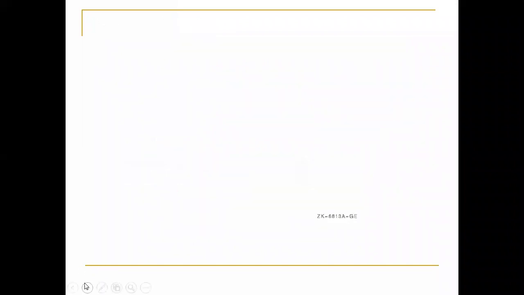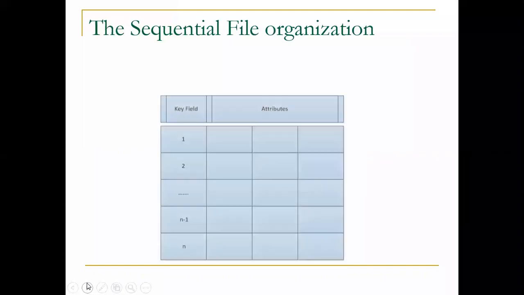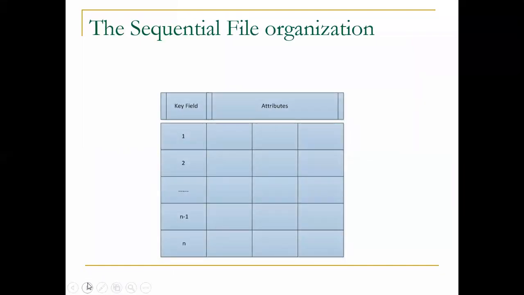Okay, fine. Next, how a sequential file will be organized. These are the key values. We have seen that this is a master file. Here the key field is stored, and these are the key values. These are the attributes, meaning we store the values here in columns.